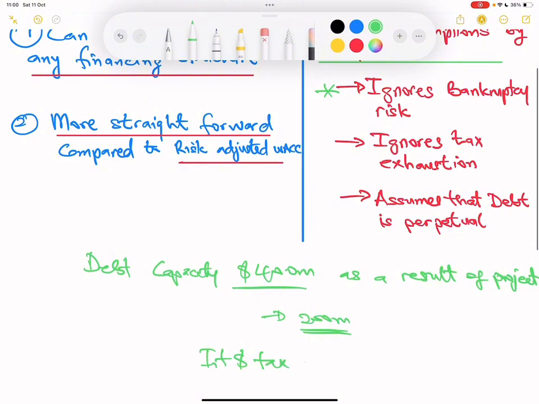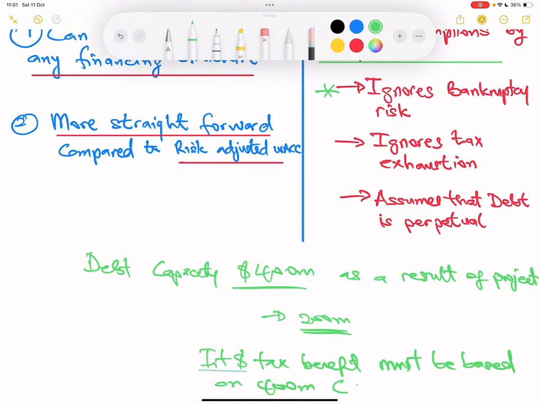Even if the company decides to use 200 million as debt to finance the project, please, your interest tax benefit must be based on 400, because the assumption is always that the company will take all the debt that it can take. So your interest benefit must be based on debt capacity. Please take note. Even if they use 200 million on the project, the assumption is that they will still collect 400 and use 200 on another project or other activities in the company.